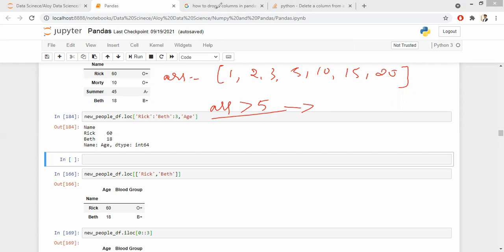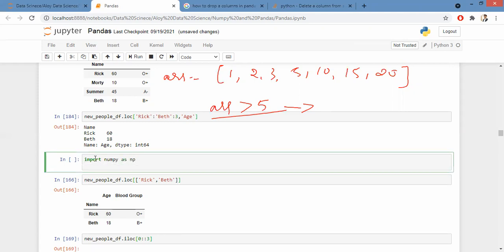Let me run it for you. Okay. Import NumPy. Now, the array is 2, 3, 5, 10, 15, and 10.